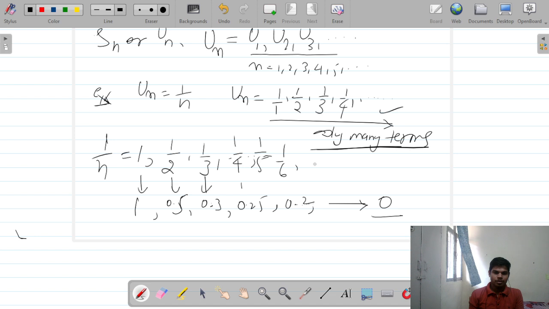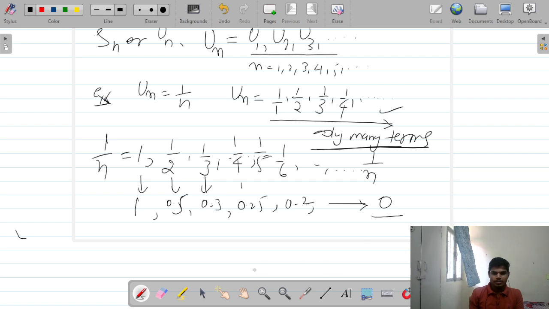If you check the nth term, the first term is 1 by 1, the second term is 1 by 2, so basically the nth term is 1 by n.